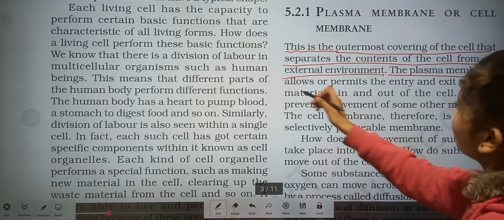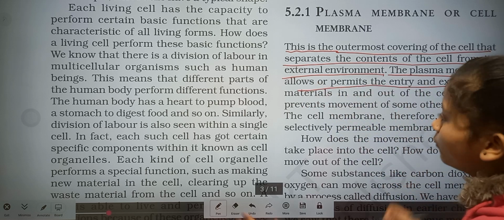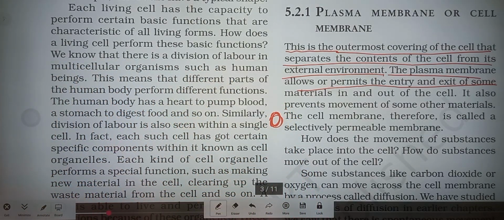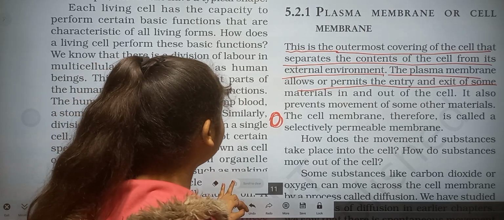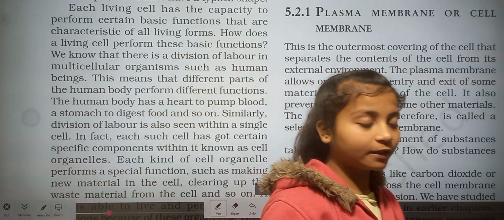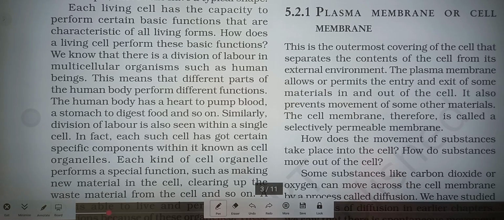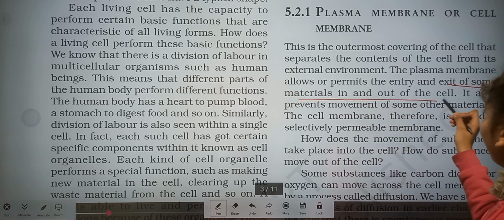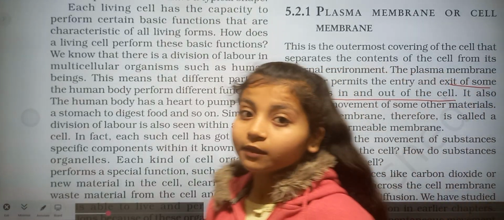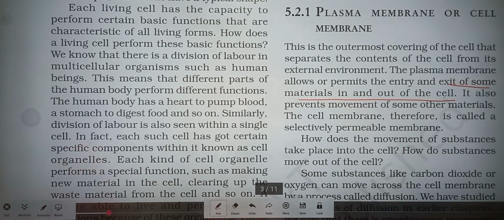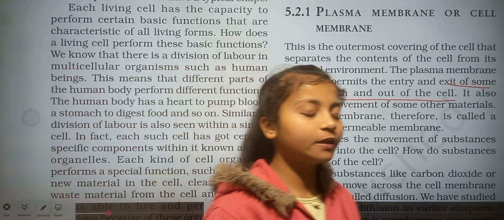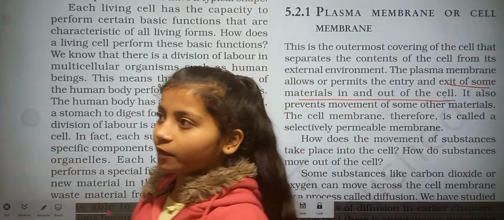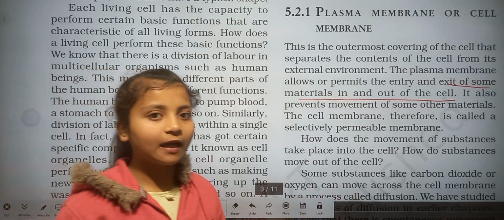The plasma membrane allows the entry and exit of some materials in and out of the cell. Obviously, since the plasma membrane is the outermost covering, it prevents and also permits entry and exit. In and out is only done by the plasma membrane. Suppose the plasma membrane is just a type of gate. Suppose a room: with the help of a gate we come in and go out.